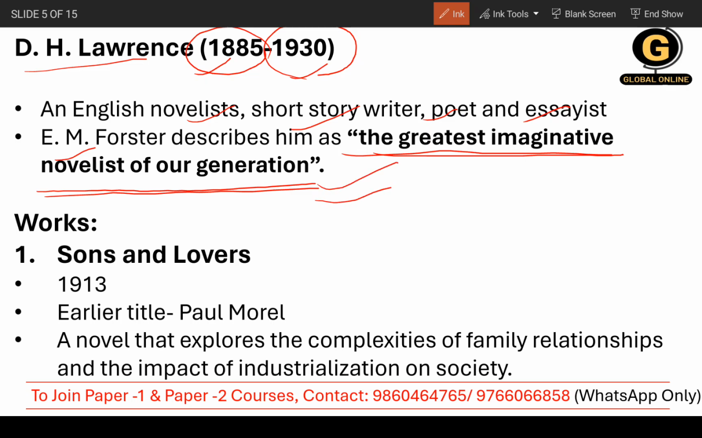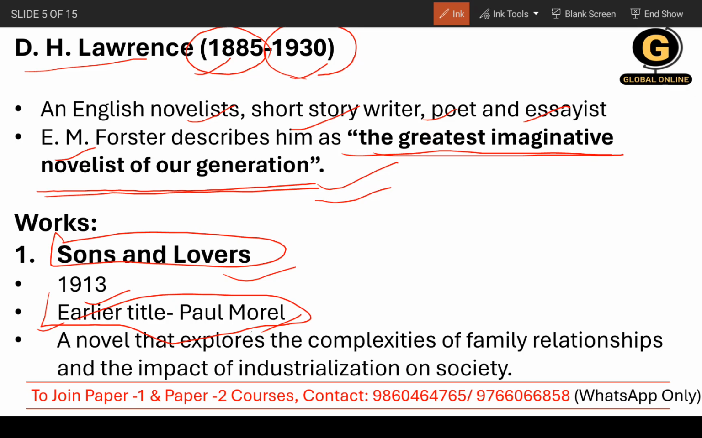The first and very prominent work of D.H. Lawrence is Sons and Lovers. Sons and Lovers was published in 1913, and it was not the earlier title. The old title was supposed to be Paul Morel, because the whole story revolves around this character. But in the end, D.H. Lawrence chose Sons and Lovers. So if they ask you the old title of Sons and Lovers, you can answer Paul Morel.